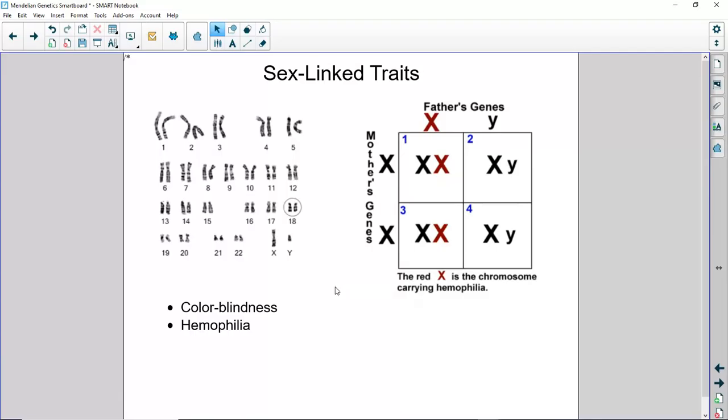The two basic disorders that are often discussed are human red-green color blindness and hemophilia. The thing to keep in mind here is that a sex-linked trait is always much more common in a male than in a female. Hopefully we can demonstrate that, as you'll see in a second. So color blindness and hemophilia.